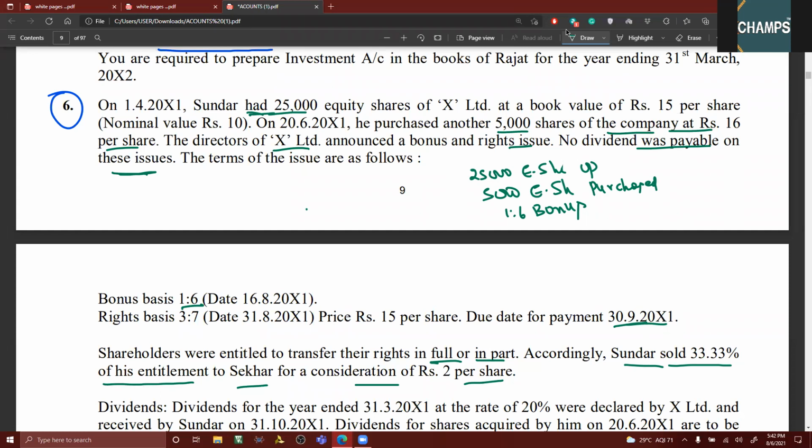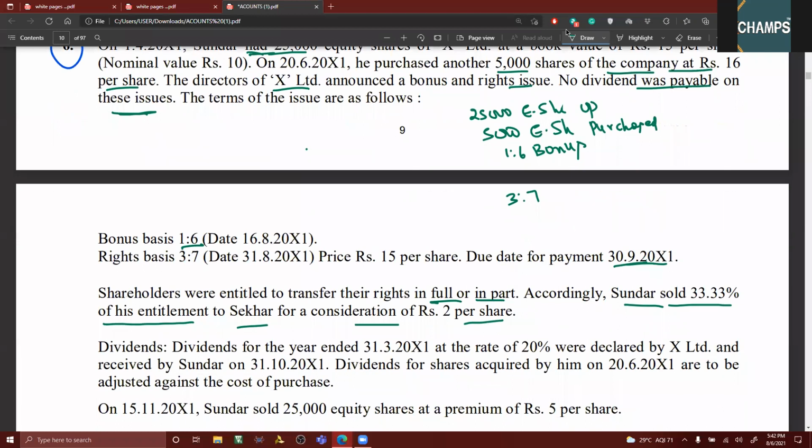Right basis 3:7. Okay. Then next, shareholders are entitled to transfer their rights in full or part. According to this, Sundar sold 33.3 percent, that means 1/3 of the entitlement, to Shekhar for a consideration of 2 rupees per share. Renouncement of right. This is right shares.